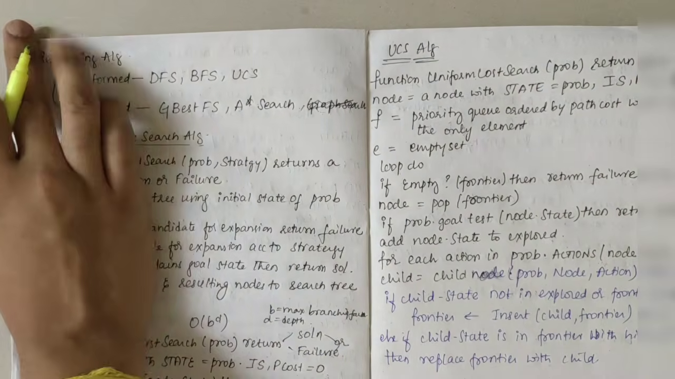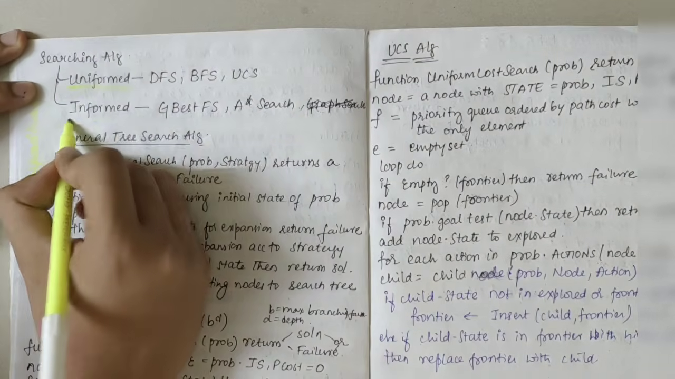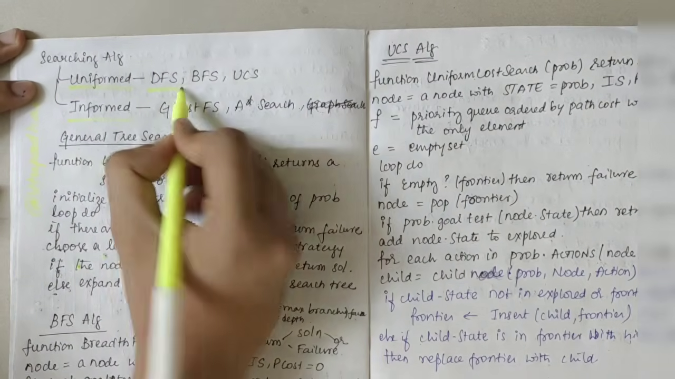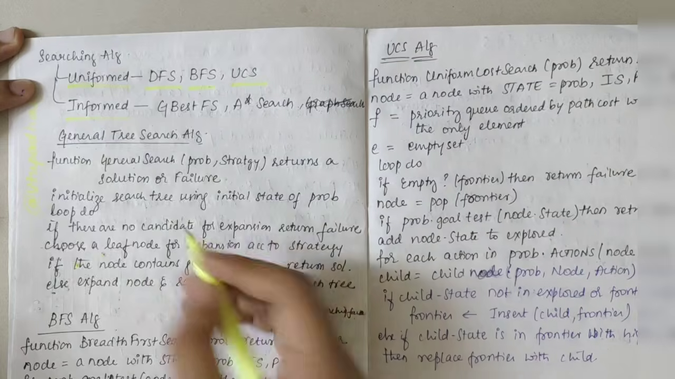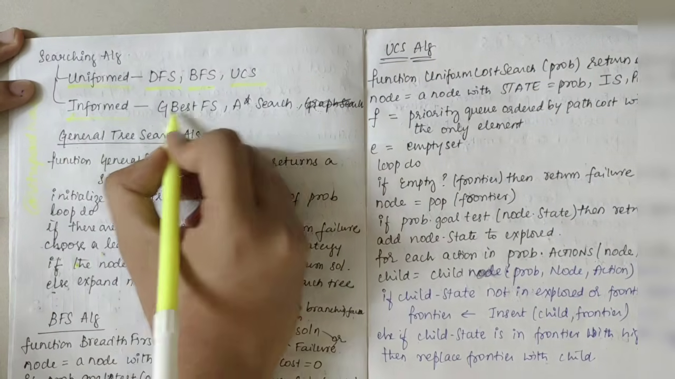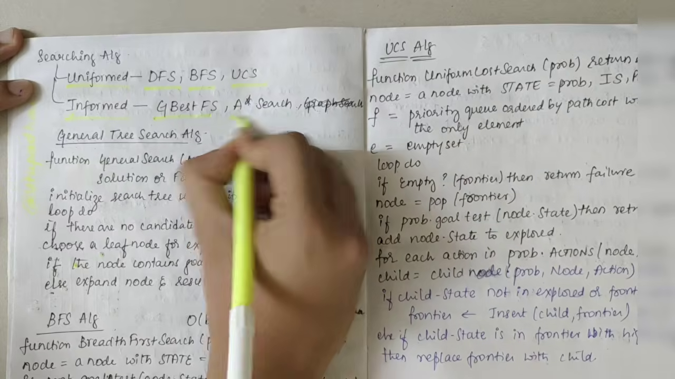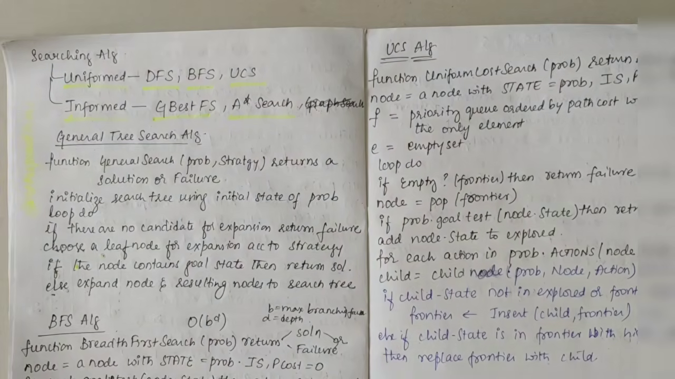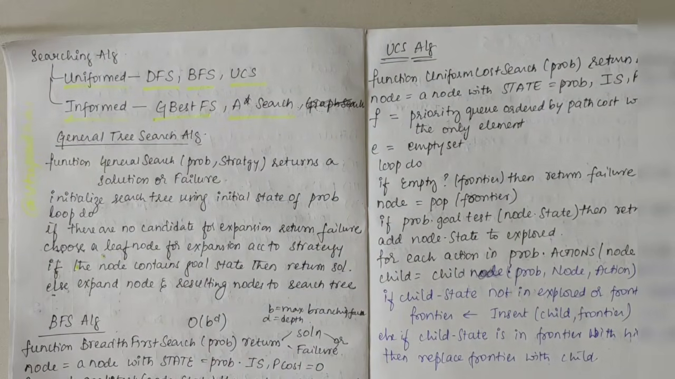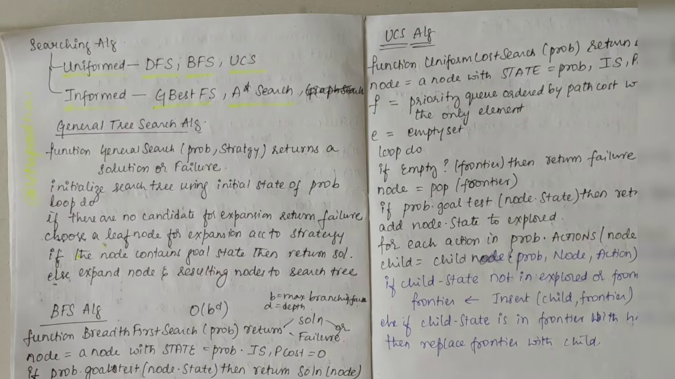So in the searching algorithms, we have uninformed and informed. In uninformed, we have depth first search, breadth first search and uniform cost search. In the informed part, we have greedy best first search and then A star search. Before moving on to these specific searching algorithms, let's look into the general tree search algorithm.